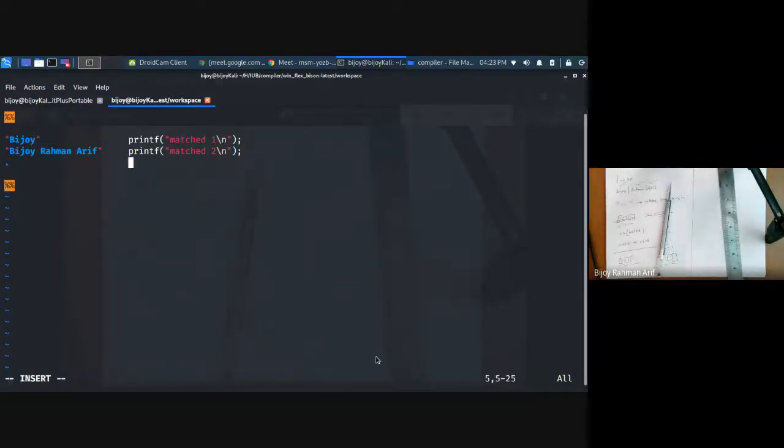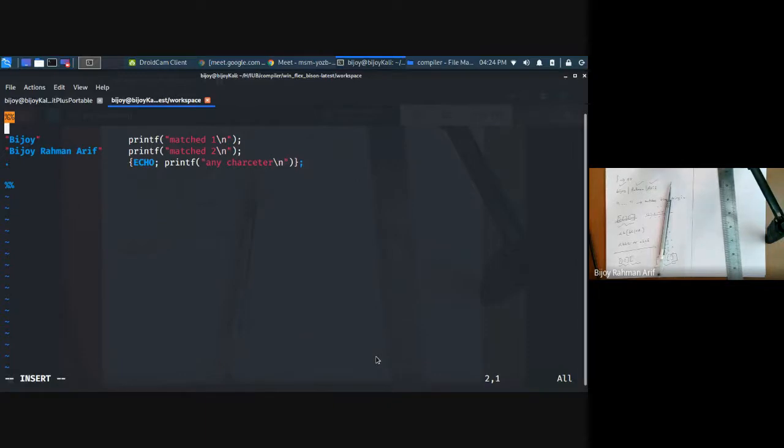And for the third one, the action would be, let's say, echo. So I'm going to echo in, then printf any character. Echo printf any character.